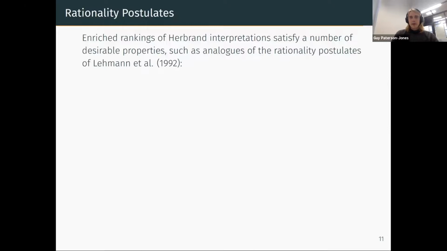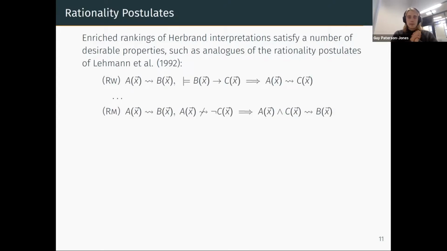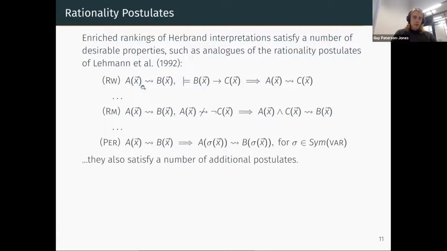So these enriched rankings of Herbrand interpretations have some nice properties. So for instance, they satisfy first order versions of all of the rationality postulates of the propositional KLM framework. So this is an example of an analog of right weakening, which is the rule I spoke about a bit earlier, and they satisfy analogs of all of them, including rational monotonicity and all the rest. But they also satisfy some other things, which is expected because there's a lot more going on in first order logic.